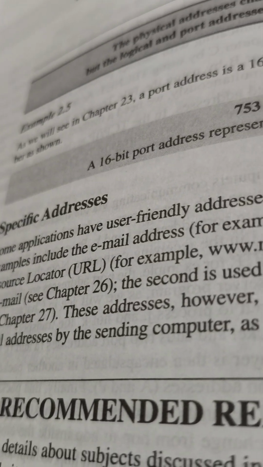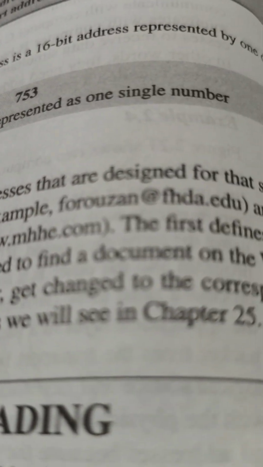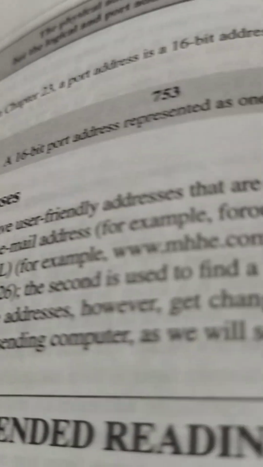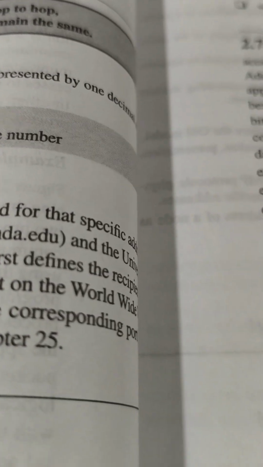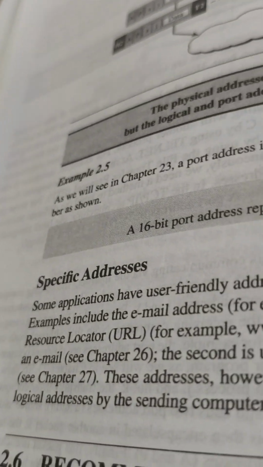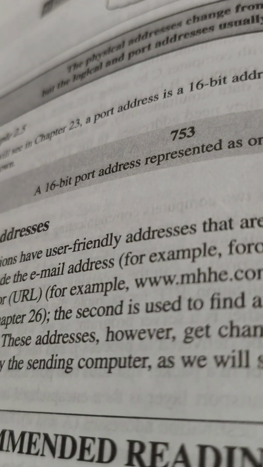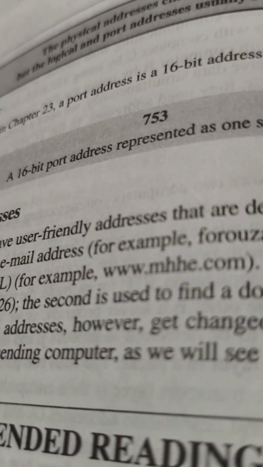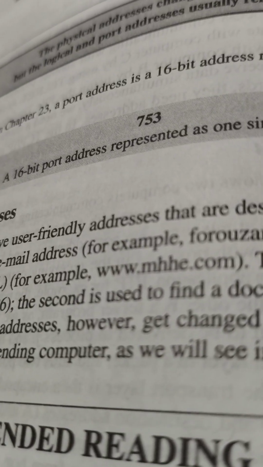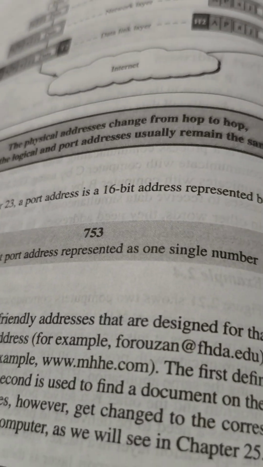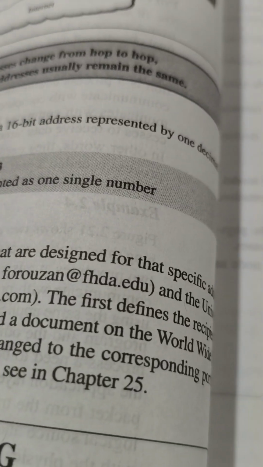Examples include email addresses and the URL, the uniform resource locator. That is also important. For example, when we go to the internet, we usually search by typing www.google.com and so on, for whatever websites, video websites, or many different websites.